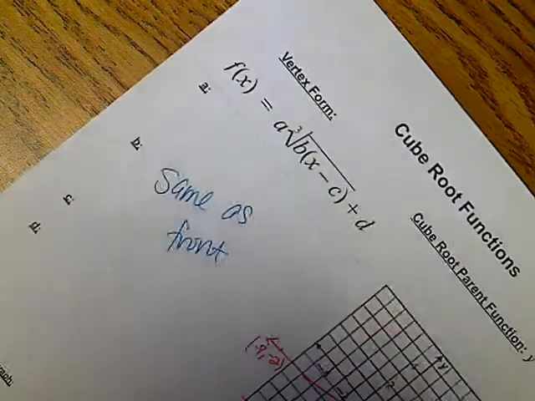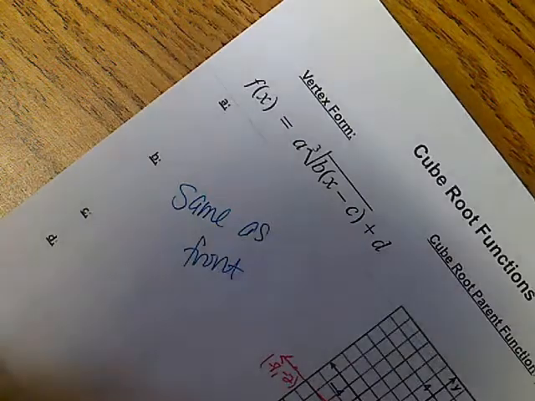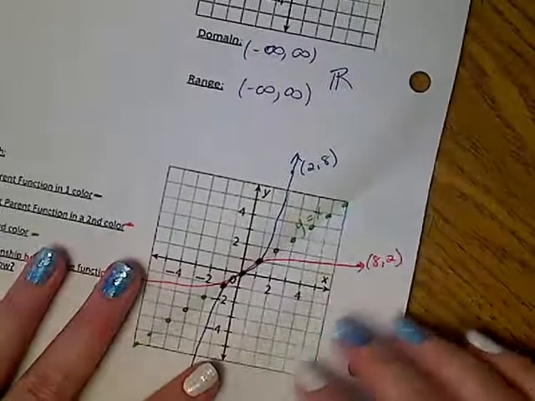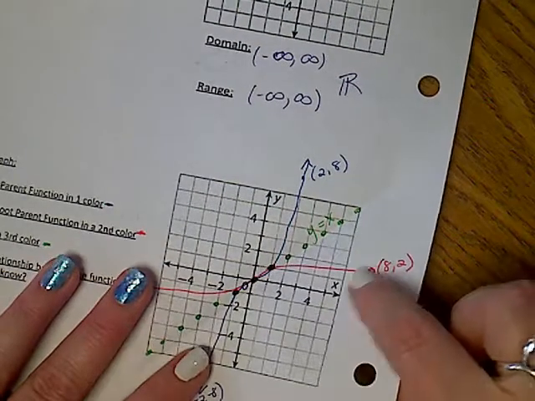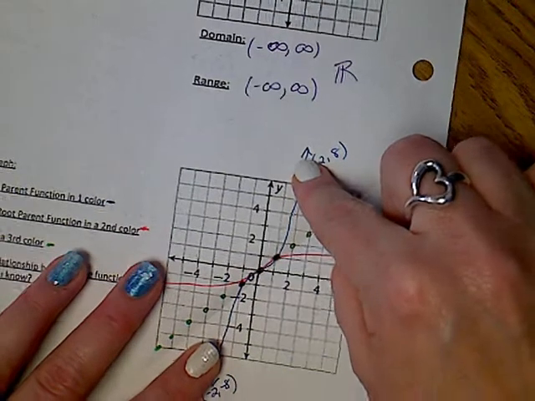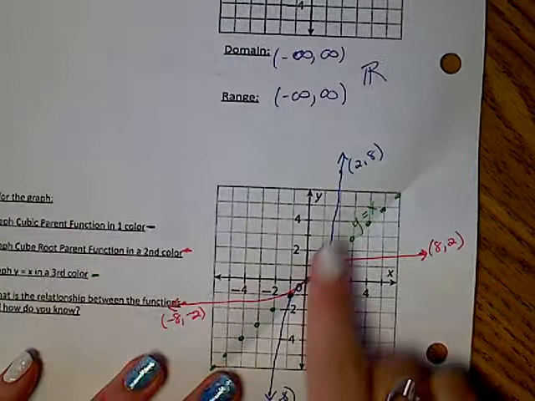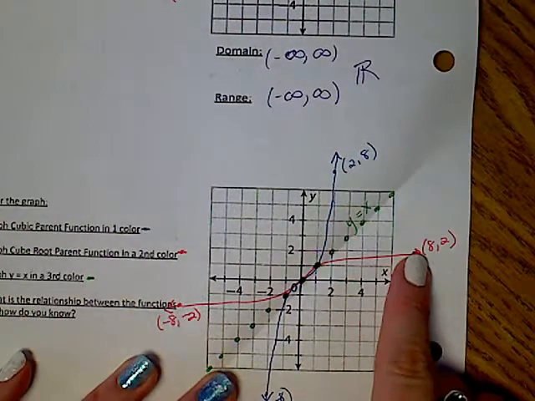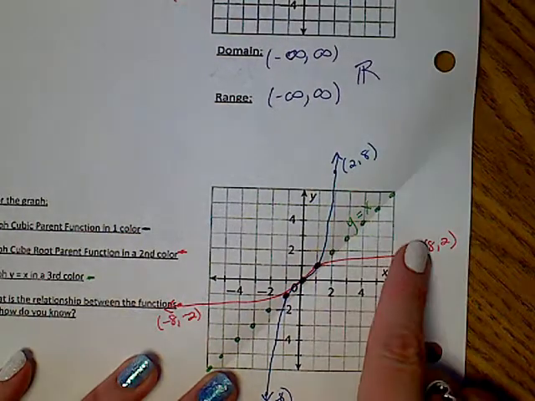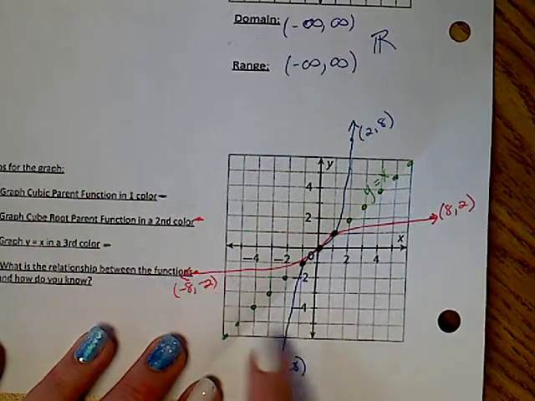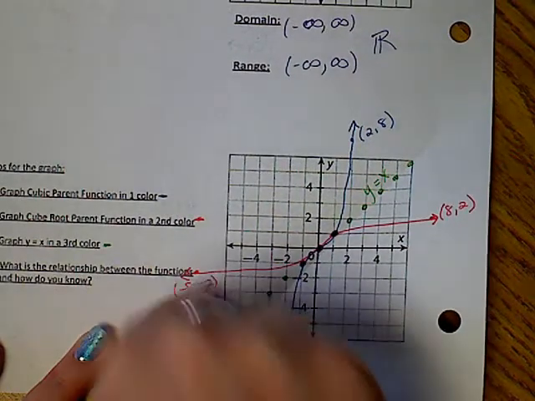If I fold my paper, I'm going to do my best to fold my paper along that line. When I do that, this pink part is going to come up and become the purple, or the purple is going to come down and be the pink. Notice that the inverse of 2, 8 is 8, 2. We've studied inverses, x and y switch places. Notice here, I've got inverses. This point comes up, becomes that point.